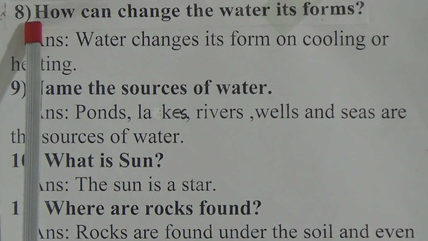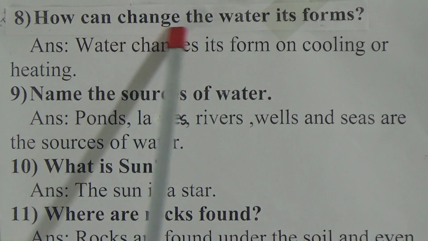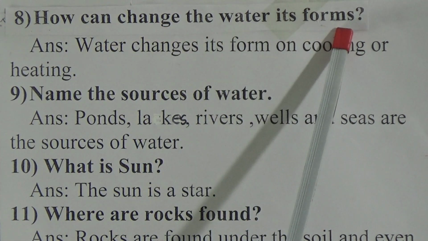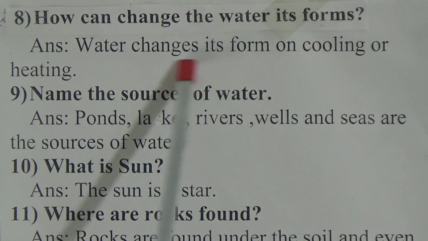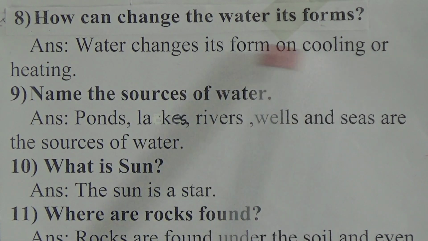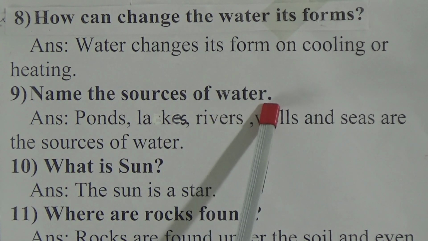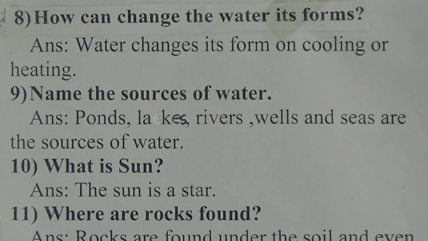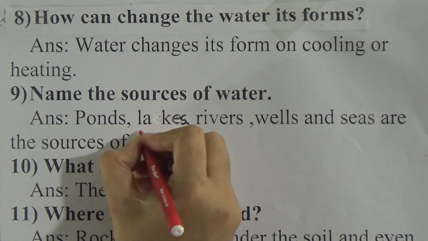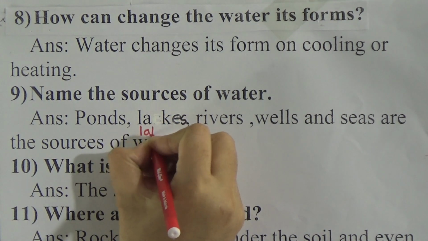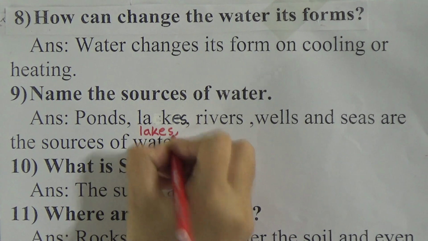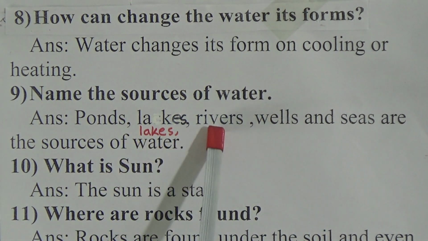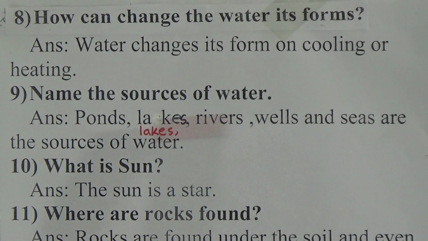Our 8 number question is how can change the water its forms? Answer is water changes its form on cooling or heating. 9 number is name the sources of water. The answer is ponds, lakes. I am writing this spelling clearly for you. This is lake. Ponds, lakes, rivers, wells and seas are the sources of water.